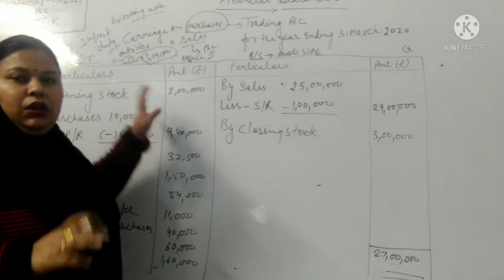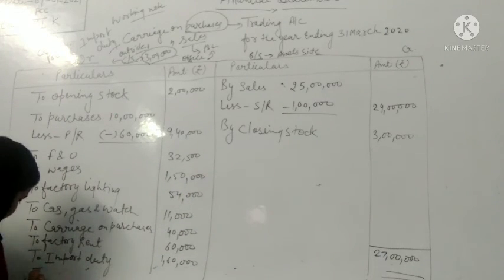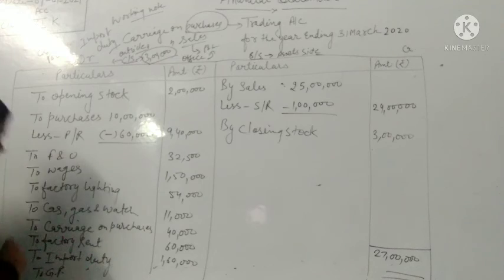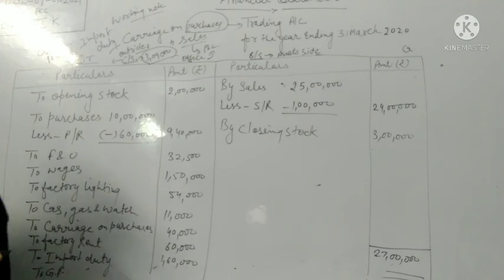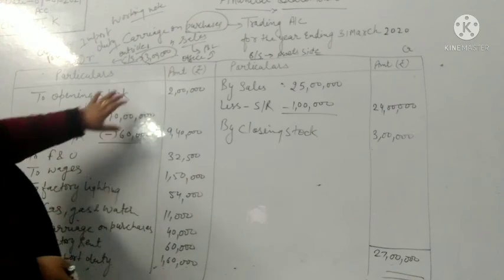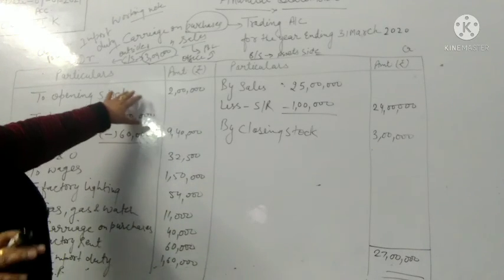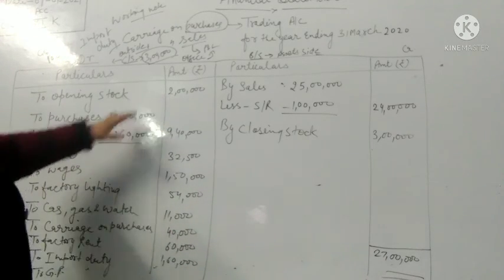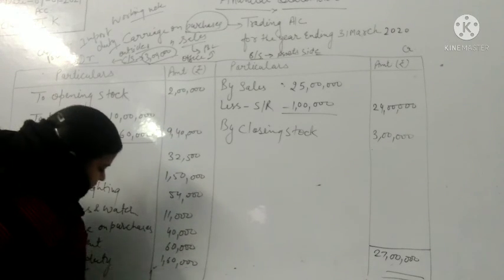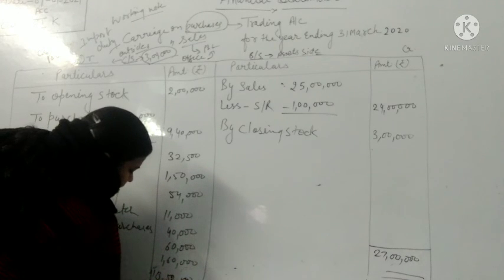The result will be the gross profit, because it seems that the debit side is less than the credit side, and if the debit side is less than the credit side, it means that the expenses are less than the income. So here the profit will be 10,52,500.